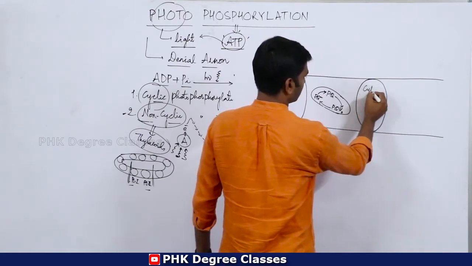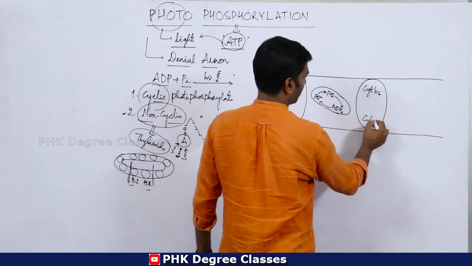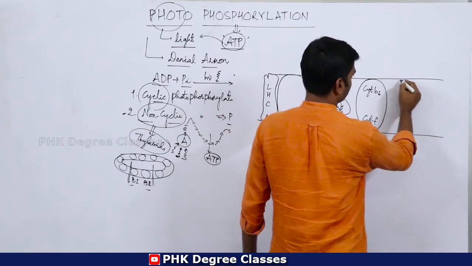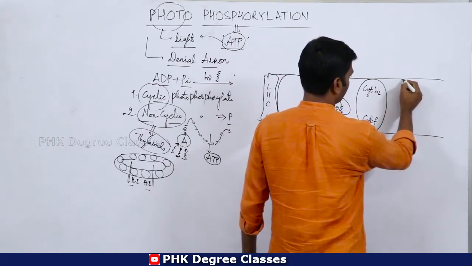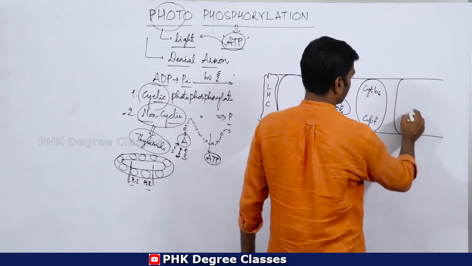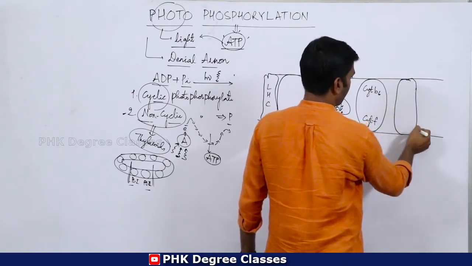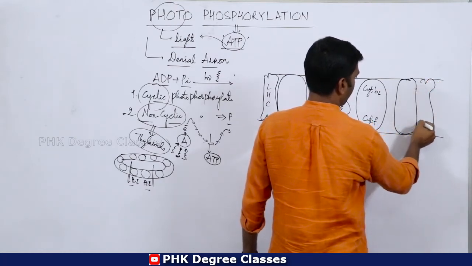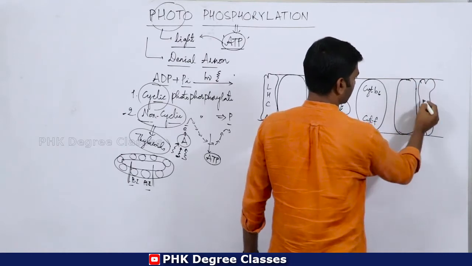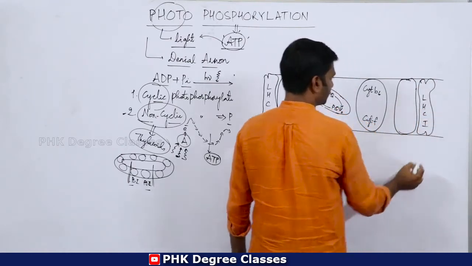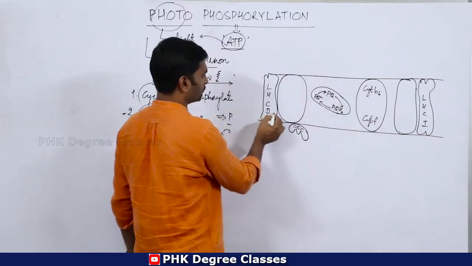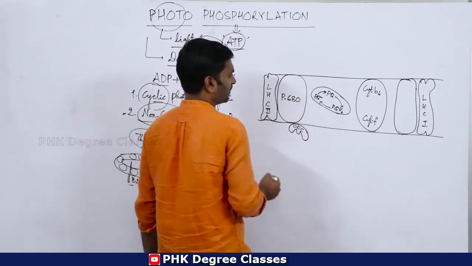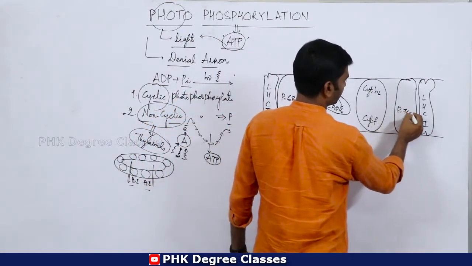This is cytochrome B6 and cytochrome F. This is LHC1, this is LHC2, this is P680, this is P700.